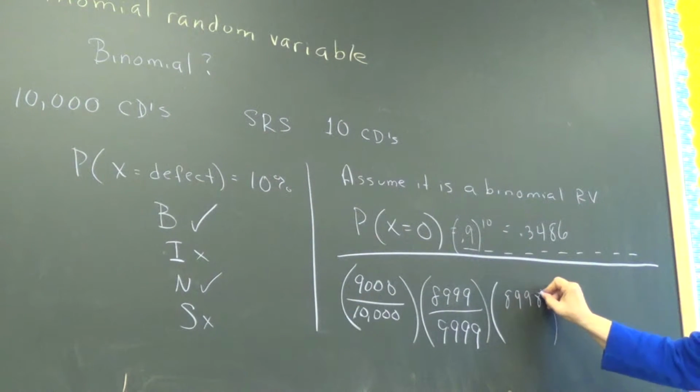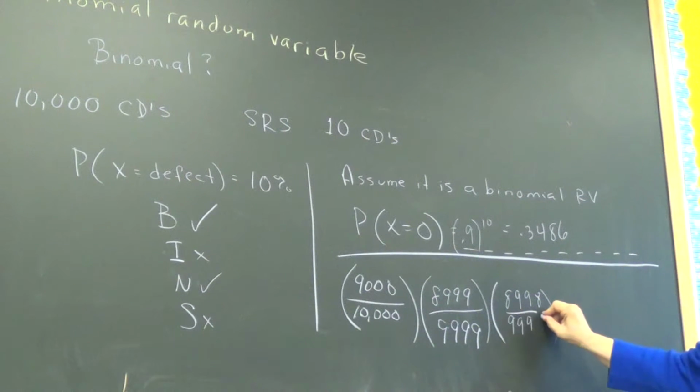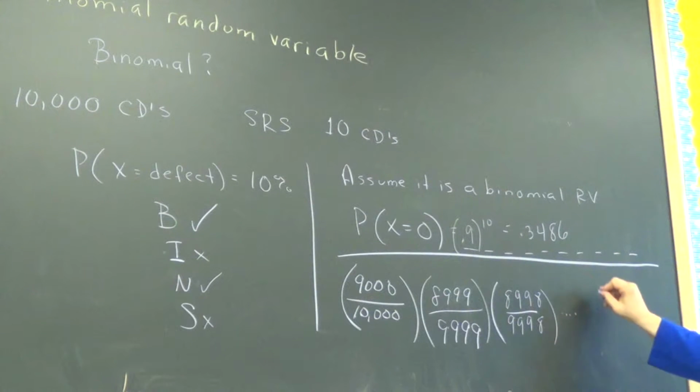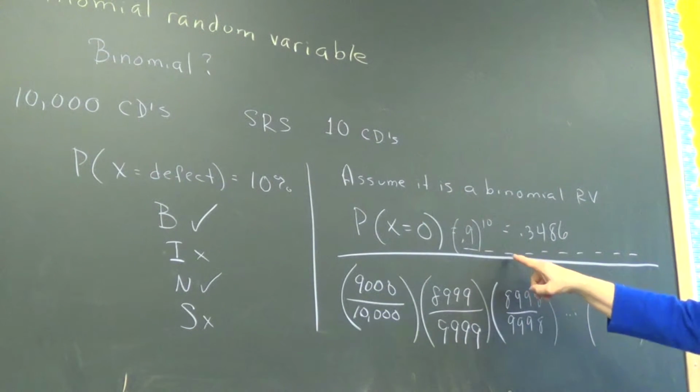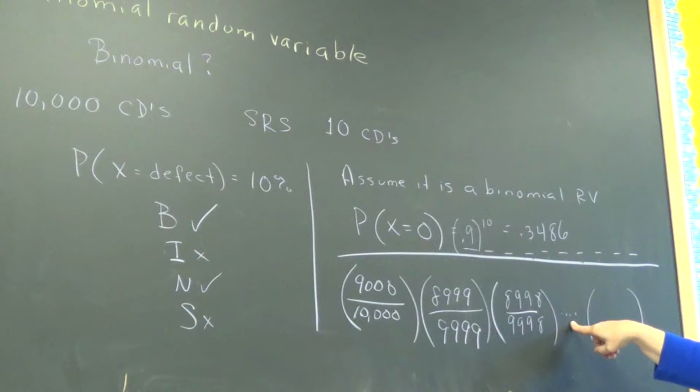8,998 over 9,998. It's the same thing on the top and bottom except 8. That's true. So with that in mind, can you imagine that we did all the ones? So this is the first, second, third. So we're doing 4th, 5th, 6th, 7th, 8th, 9th in the dot, dot, dots. All right, and what would be the last one then? Can you imagine that, MD?